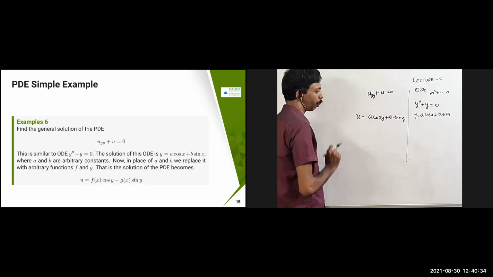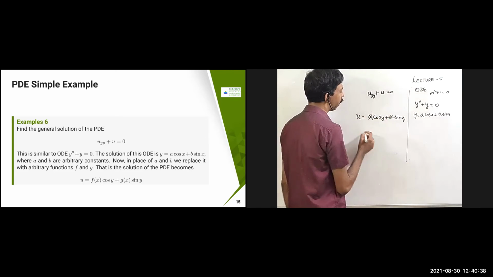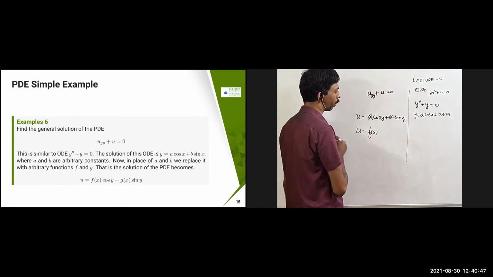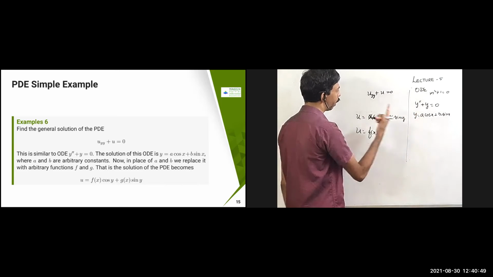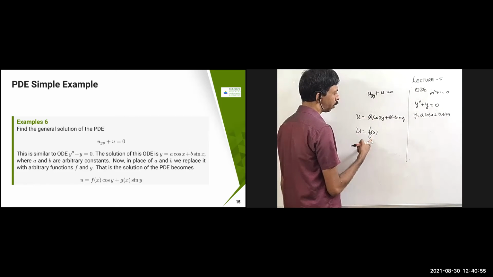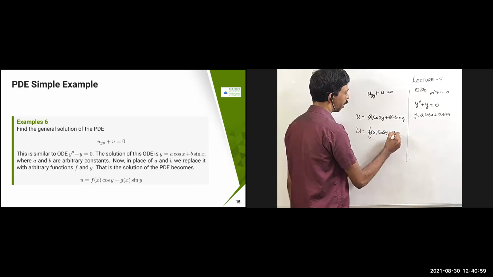Now what is going to come here? In the place of a and b, I'm going to write u is equal to, since I am working with respect to y, in the place of a it is going to become f of x. Whatever is independent of this variable, that function should be written. Therefore, it is going to become f of x cos y plus g of x sin y.